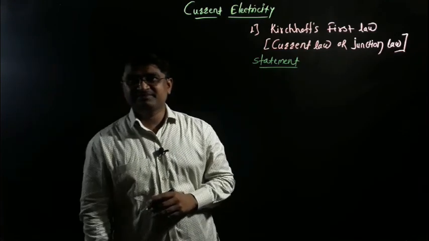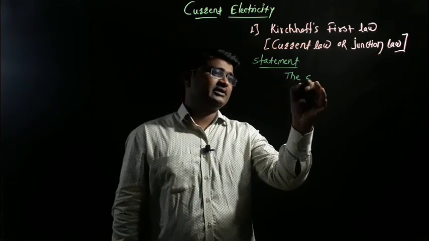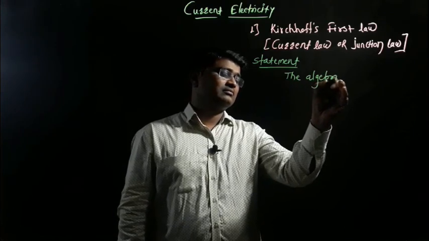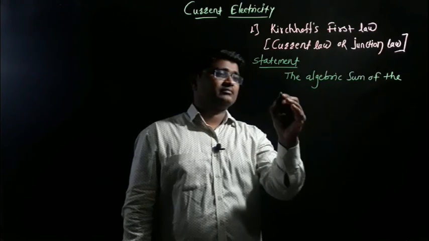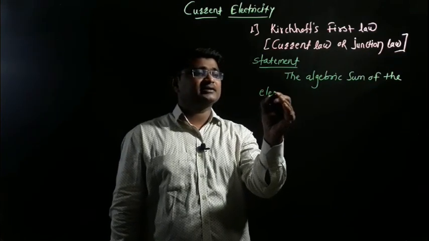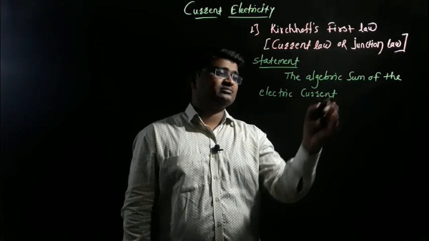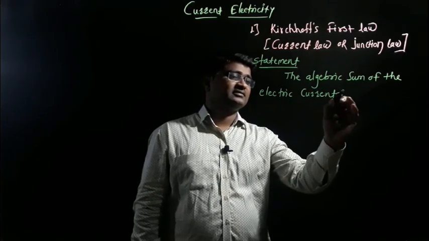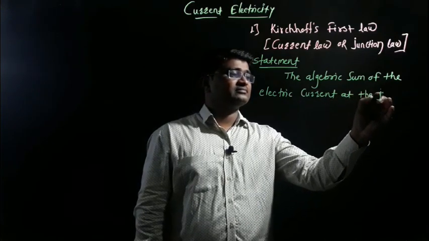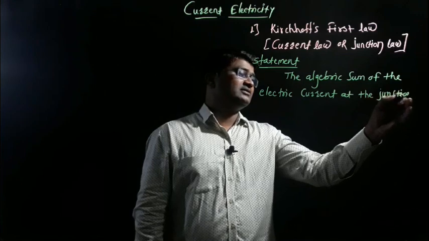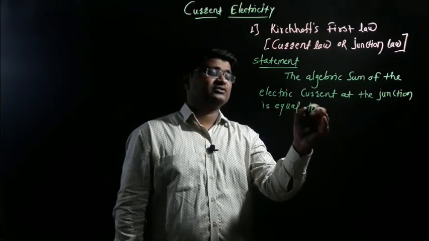What is the statement? The simple statement: the algebraic sum of the electric current at the junction is equal to 0.